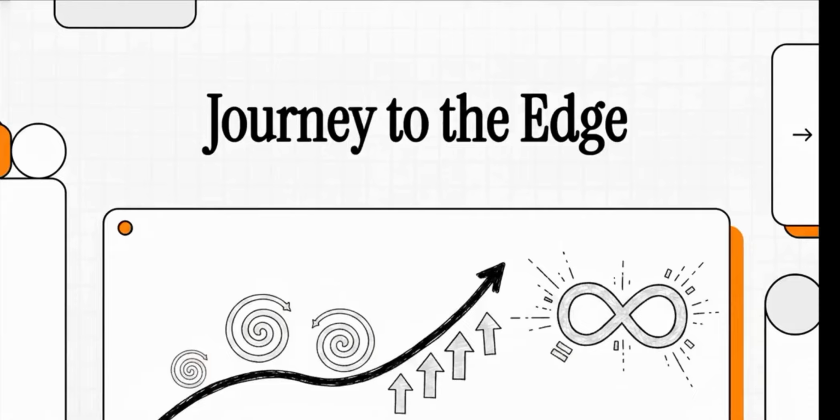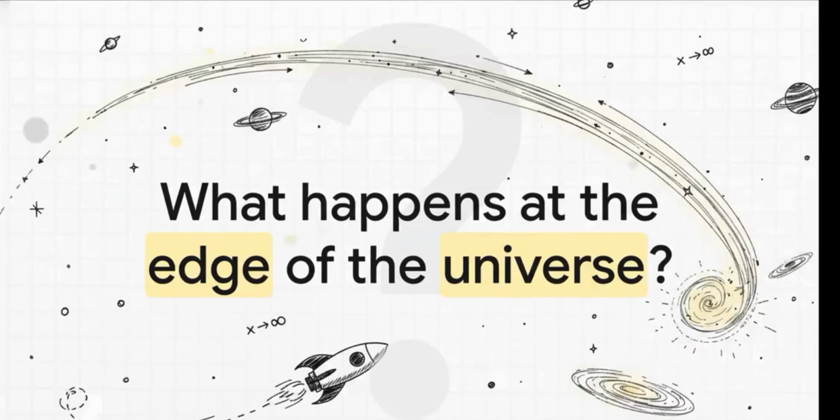Journey today. We're heading to the edge, not of the universe, but of something you use every day, the number line. We're going to see what happens when you follow a mathematical path forever. We're exploring infinity. It's a question that just fills you with awe, right? The idea of traveling so far that you reach some kind of ultimate boundary. It's a concept that really stretches our imagination to its absolute breaking point.